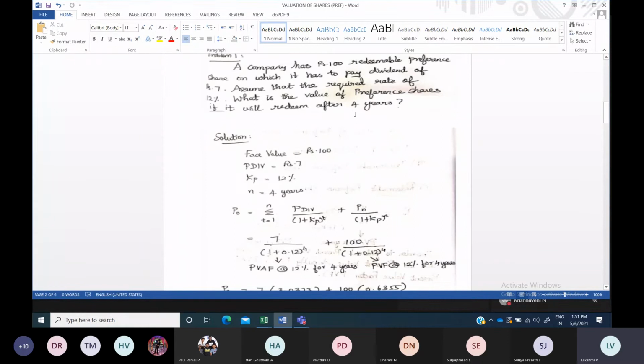So what are par, premium and discount? If 100 rupees is your face value, that is known as the par value. Sometimes the company will issue shares at premium, or redeem shares at premium also. It depends. Premium means additional. So an additional amount is collected, either when issuing or when redeeming. So premium will be added. Usually discount will be subtracted. Again, it can be issued at discount or redeemed at discount, it depends.